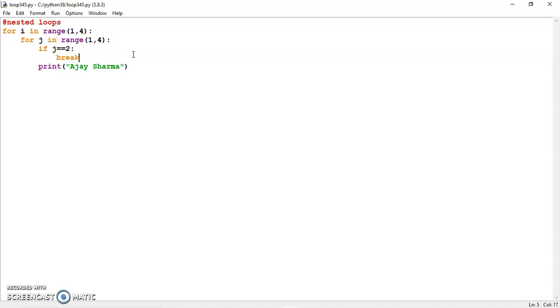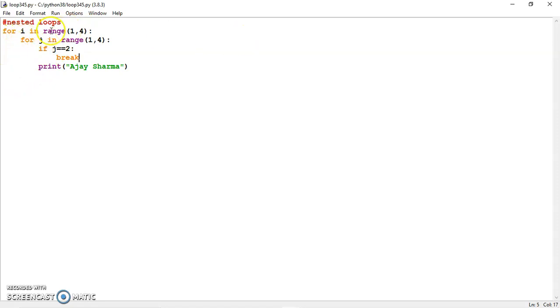And you also revise the concept of break, that is, break puts you out of the loop in which you are present if you are in nested loops. So you are in loop i, within the loop i there is a loop j where you've written break. So it puts you out of the j loop and the i loop would continue.